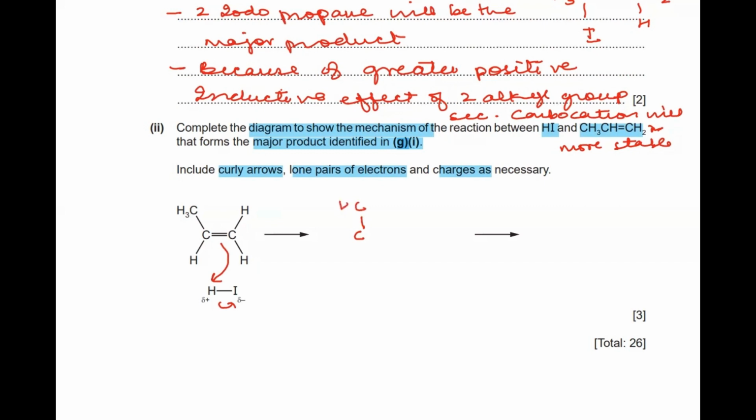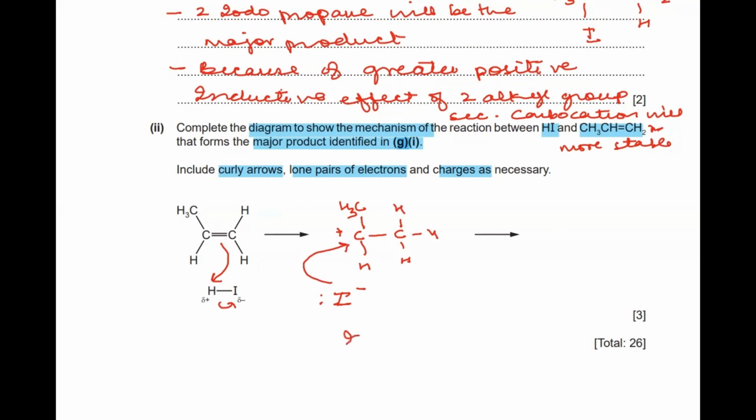CH3 and it is bonded to H, whereas the other carbon will be bonded to 3 hydrogens altogether. So this is a carbocation being formed. Now what will happen? The iodide ion, which has been heterolytically broken off, has a lone pair of electrons, it's negatively charged. So it is going to be attracted by the carbocation, right?